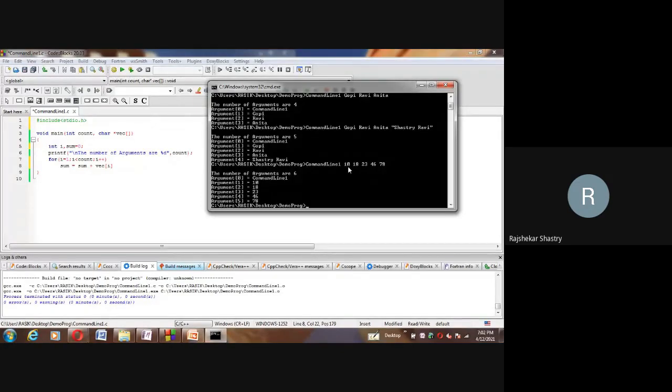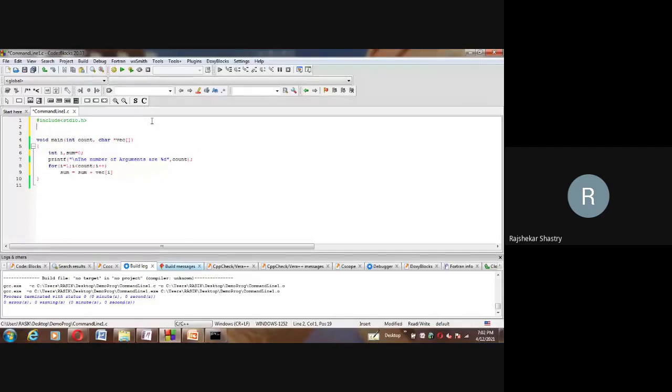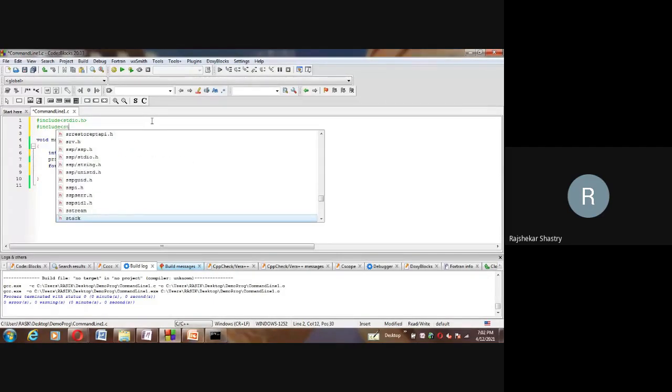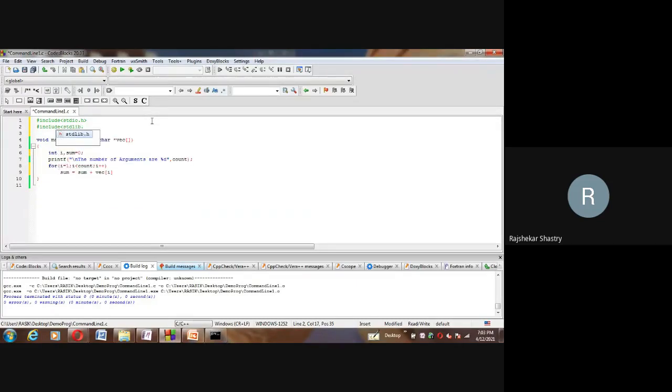So for that, in my programming there is a provision by which we can convert a string into an integer or float or any other type. stdlib is the header file which is available, using which I can use a method which converts, and that method is atoi. I stands for integer. If you want to convert into float, then atof is there. Likewise, a few methods are there which convert the given string into the respective type.